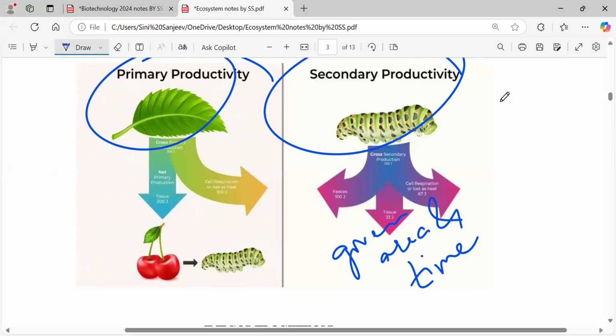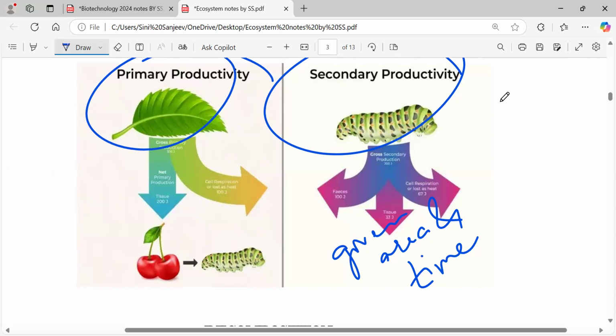Okay, so given area, given time is very important if you want to get that amount of biomass through the photosynthesis process. Then only you can calculate annually how much product you're getting from that particular tree. And then you can use it for the comparison.